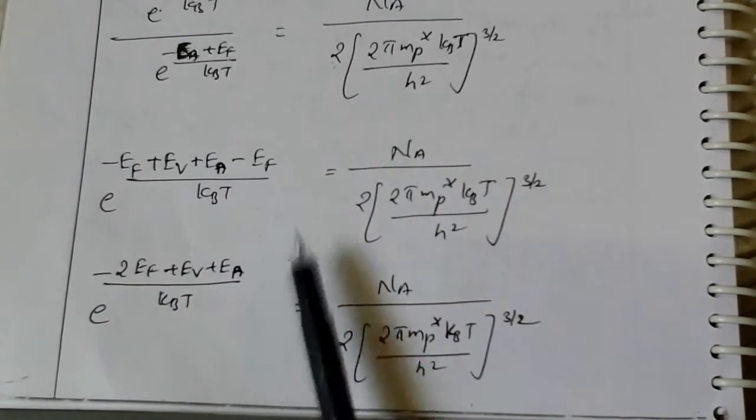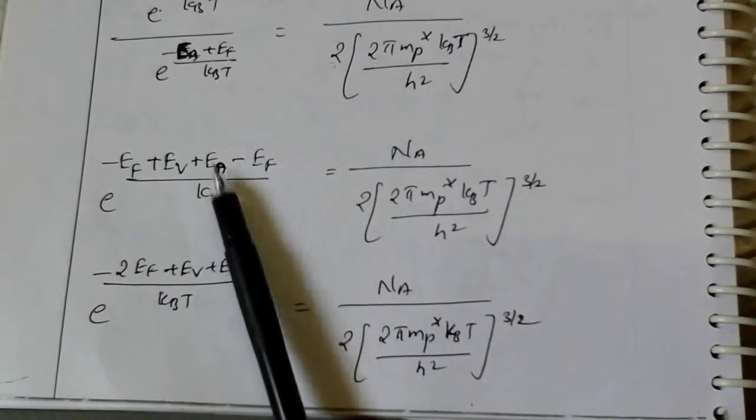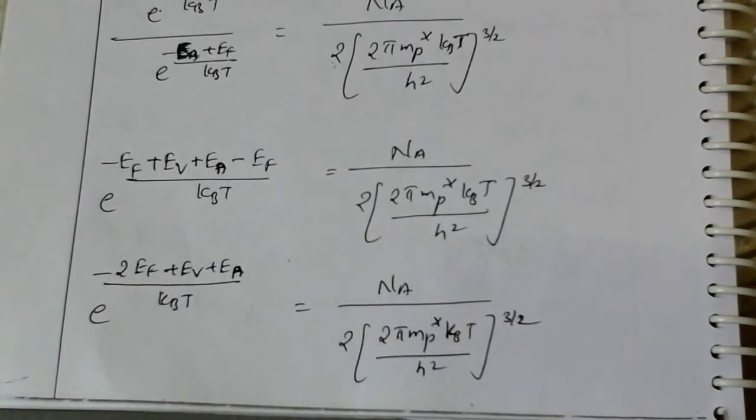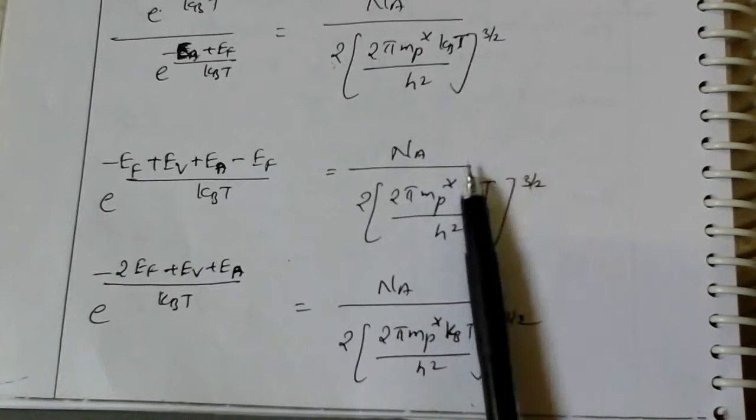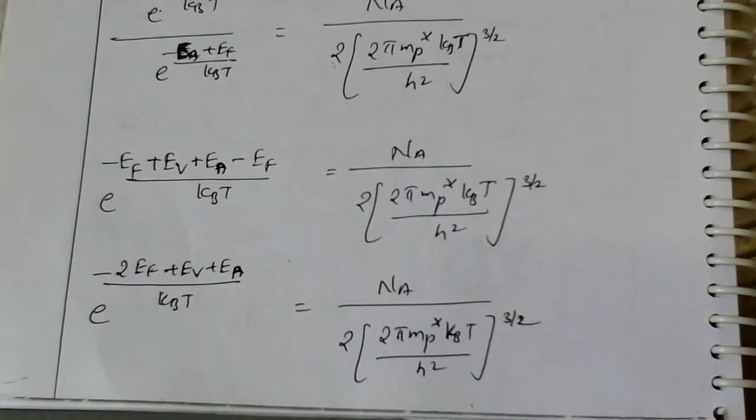Remaining plus Ev plus Ea is the same, and kBt also as it is. So the same equation is present from here to here. The right side has no change: Na, 2 into (2 pi mp star kBt by h square) whole power 3 by 2.